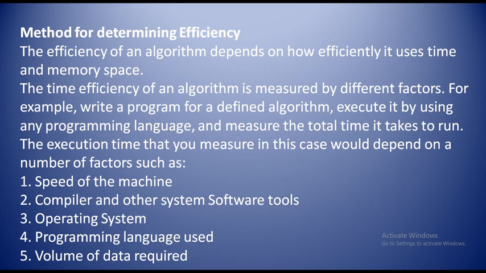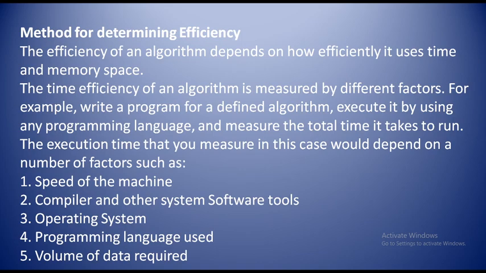Some methods are there, and the efficiency of an algorithm depends on how efficiently it uses time and memory space. To determine it, we look at how effectively the algorithm uses the memory space and time. That is what the method for determining efficiency is.